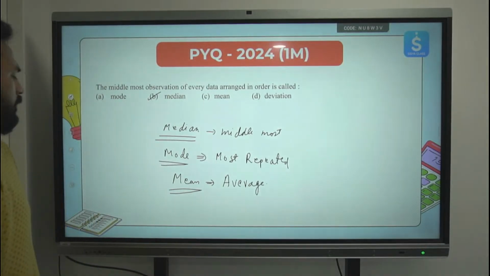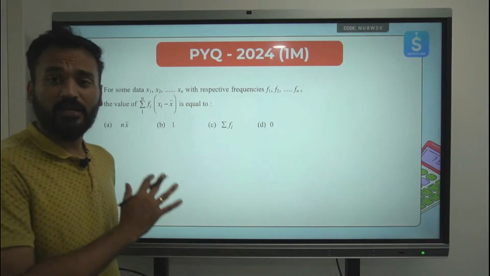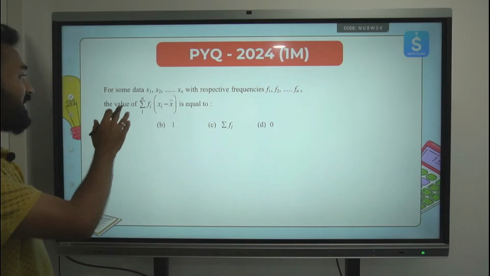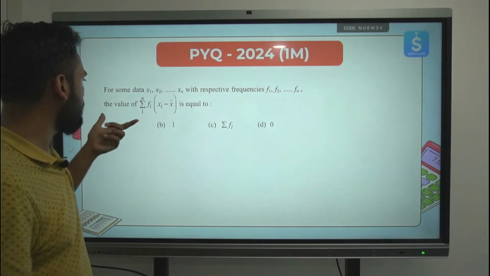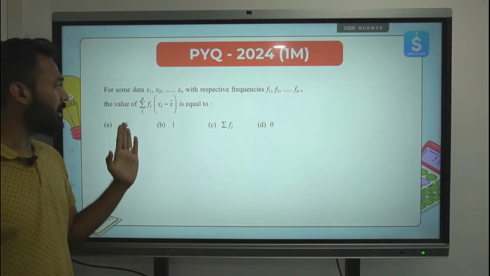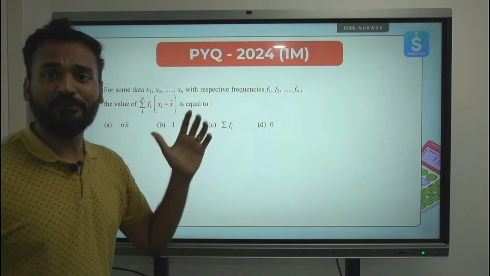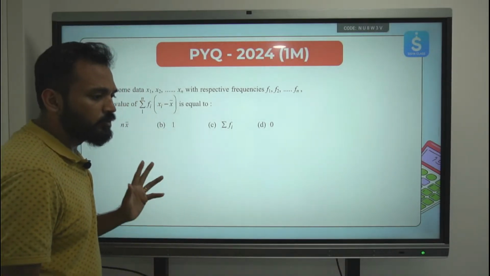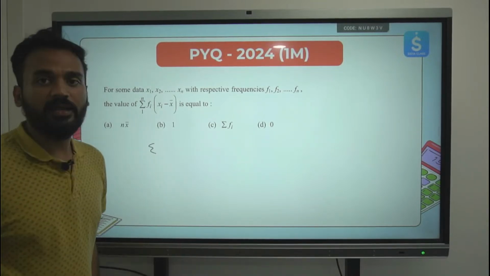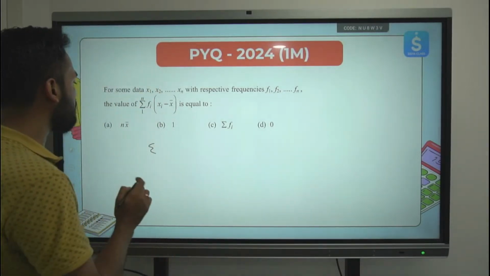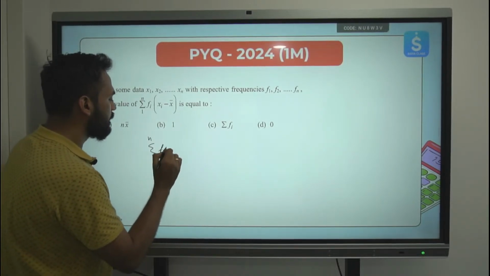Till here, I hope everyone is with me. Let's move ahead. Now, this is an interesting question. For some data x1, x2 till xn with respective frequencies f1 to fn, the value of summation i = 1 to n of fi multiplied by (xi minus x bar) is equal to, where x bar is the mean. So let's try to solve this. This is where you will understand how to use the summation symbol and its properties.